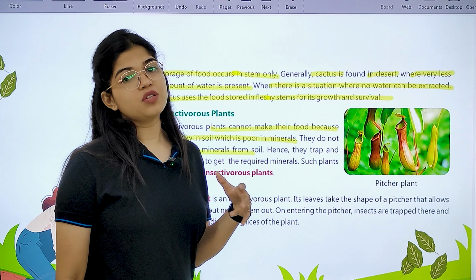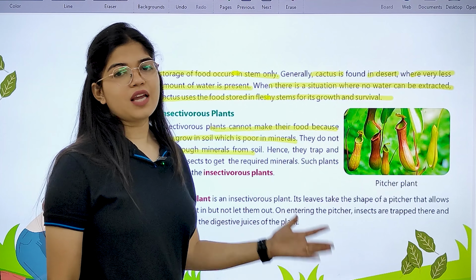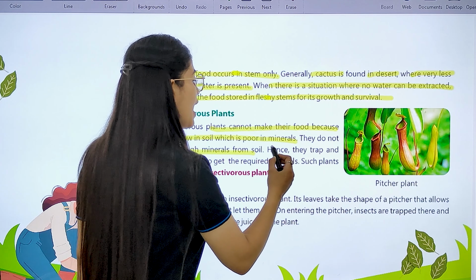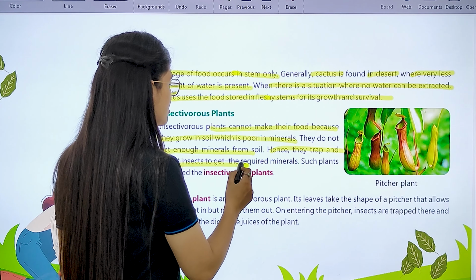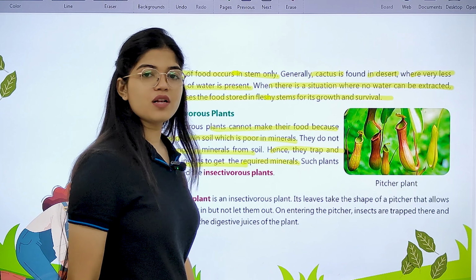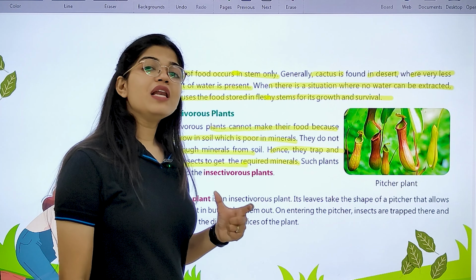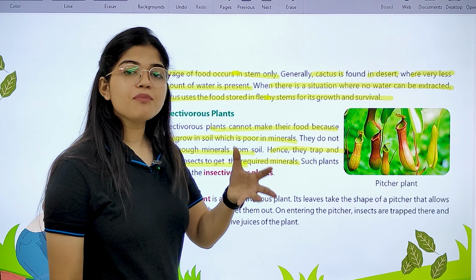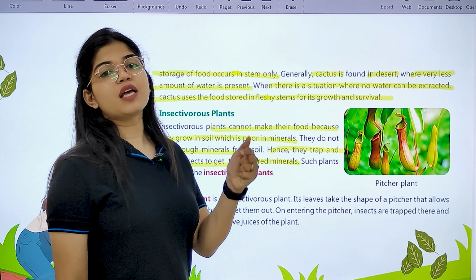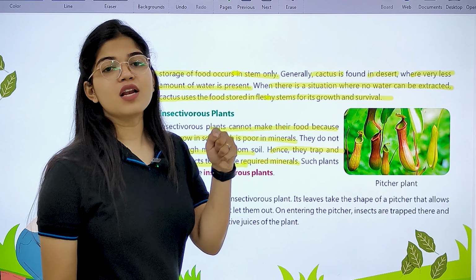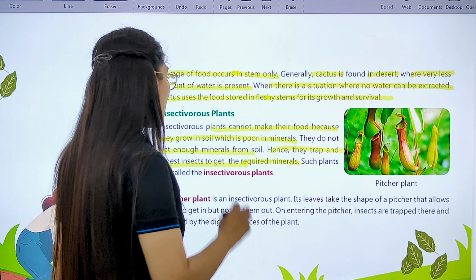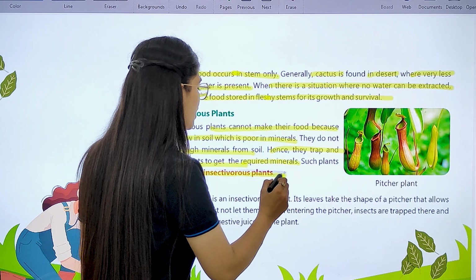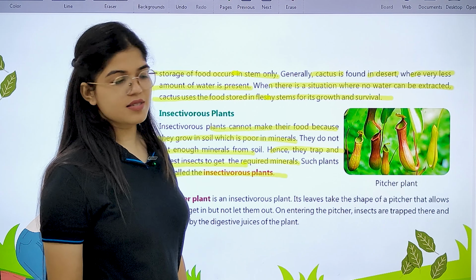For the production of food they require minerals, and therefore they cannot prepare their food. Hence, they trap and digest insects to get the required minerals. To fulfill their mineral requirement they have to trap insects, and such plants are called insectivorous plants.